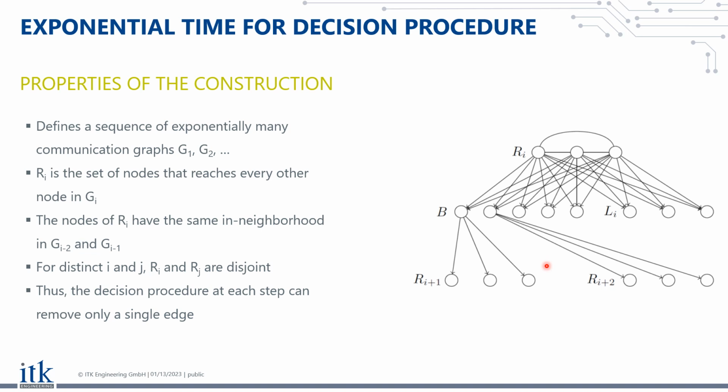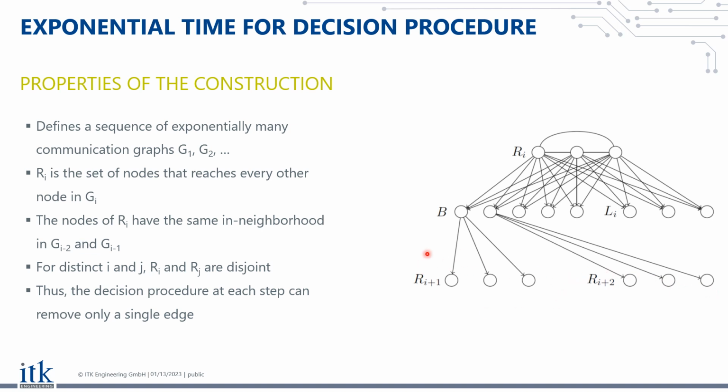But instead, these nodes can be interpreted as bits of a binary number, and they basically tell the nodes of Ri plus 1 that they are in one of 2 graphs. So the node of Ri plus 1, in this case, this would encode 0, and this would be the binary encoding for 1 for Ri plus 2.